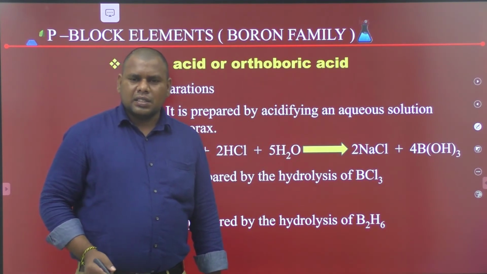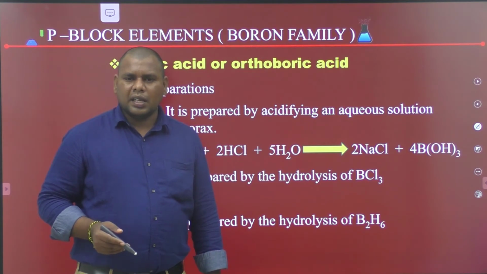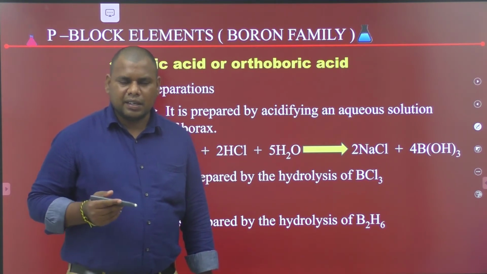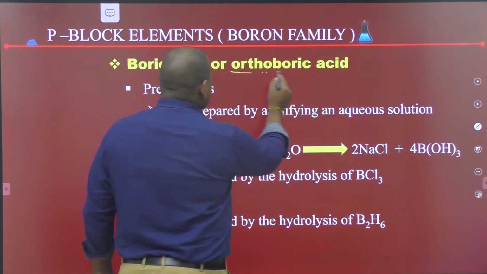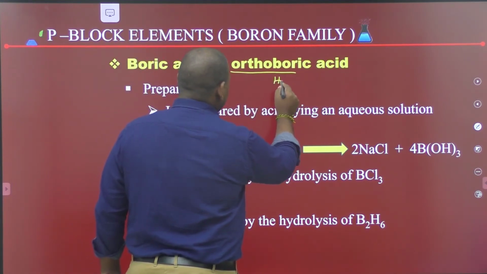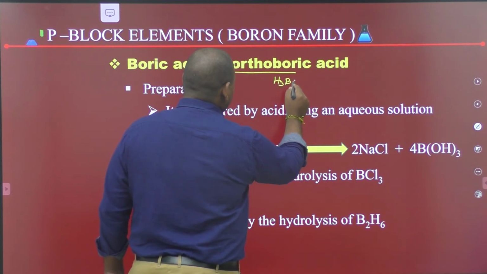Next, we discuss the second compound of boron, orthoboric acid or boric acid. The formula of orthoboric acid is H3BO3.